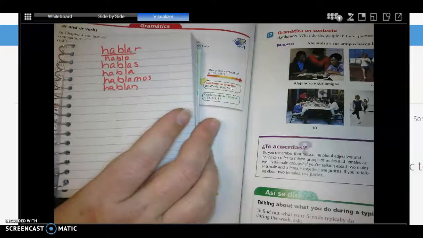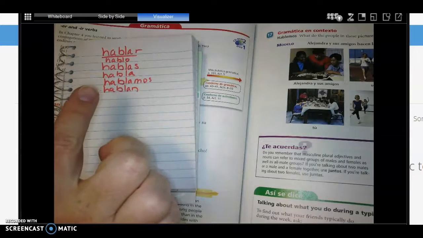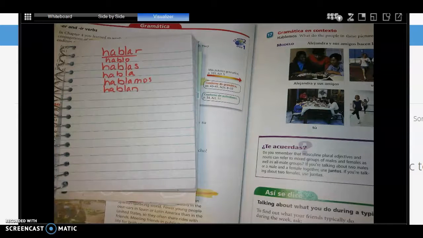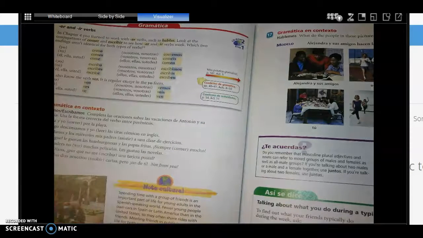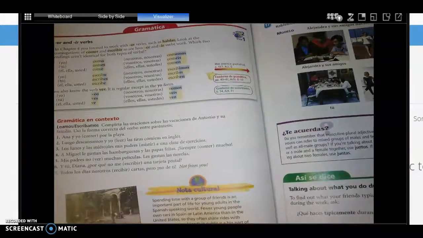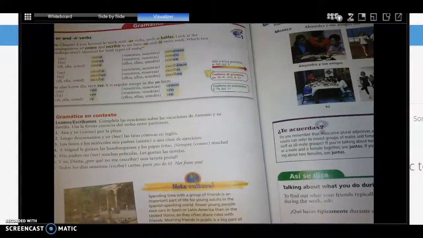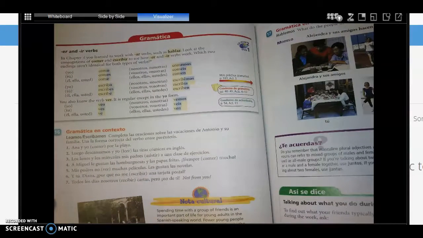Okay, so hopefully you remember the conjugation of hablar, the AR verb: hablo, hablas, habla, hablamos, hablan. So I speak, you speak informal, he speaks, she speaks, you formal speak, we speak, and they speak, or you plural speak. So that's the AR verb conjugation, and today we're going to talk about the ER and IR verb conjugation. So you want to go ahead and be in your book on page 150 while we look together at the ER and IR verb conjugation.